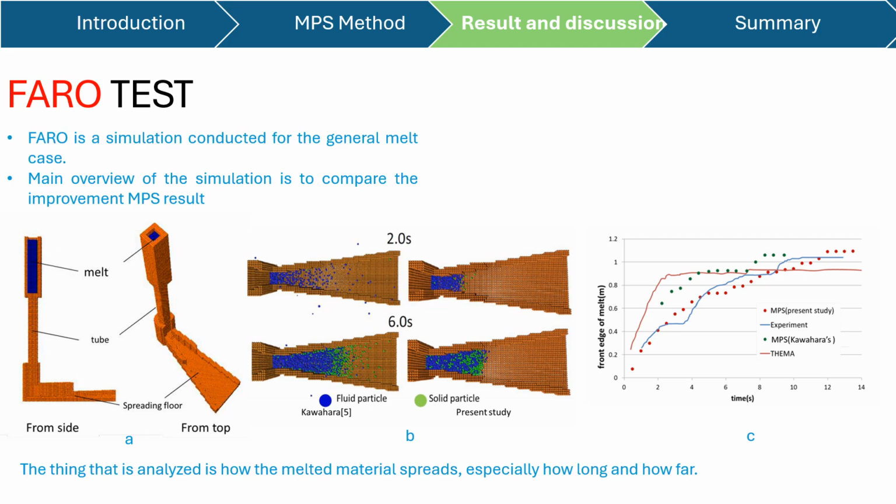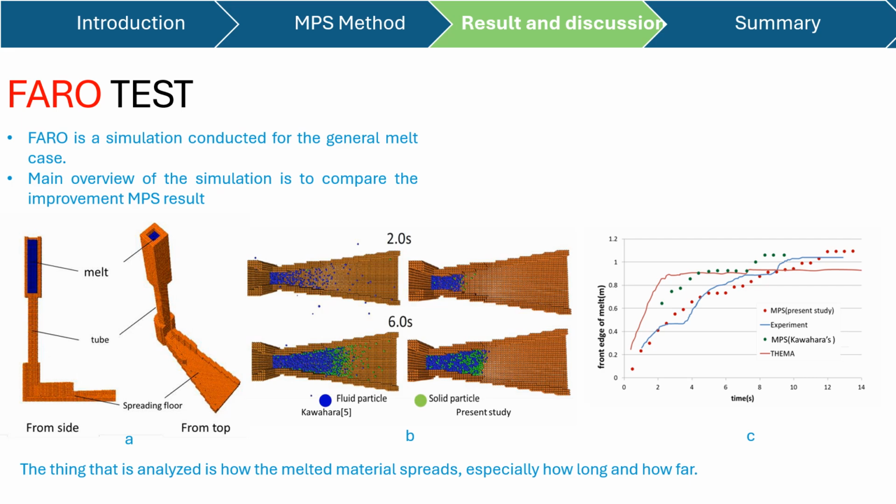Okay, next to the results and discussion. The first one is the Ferro test. Ferro is a simulation conducted for the general melt case, and the main overview of the simulation is to compare the improved MPS result, so high accuracy or high precision with the experiment.